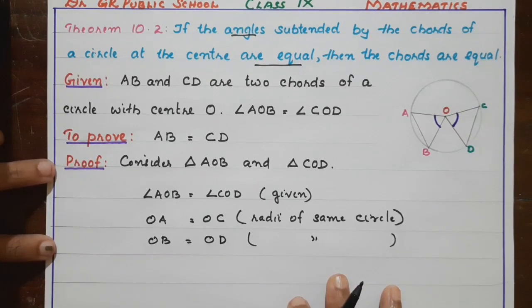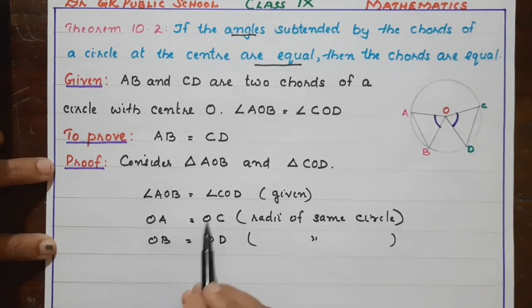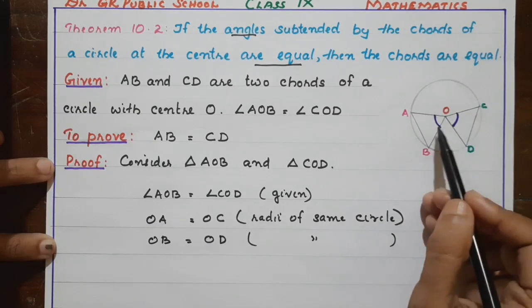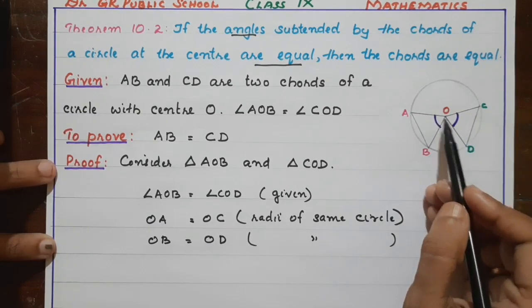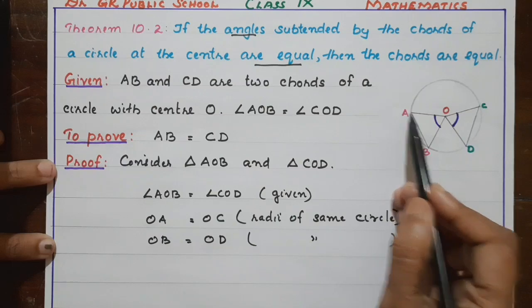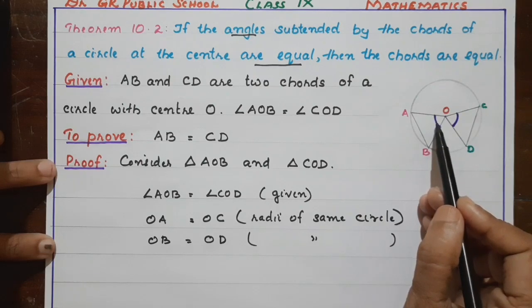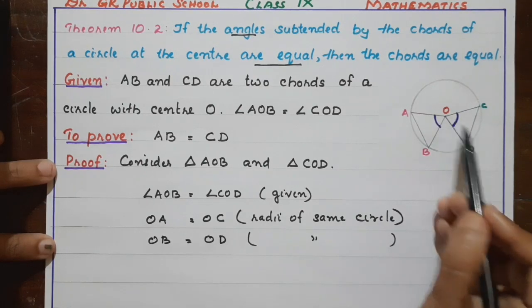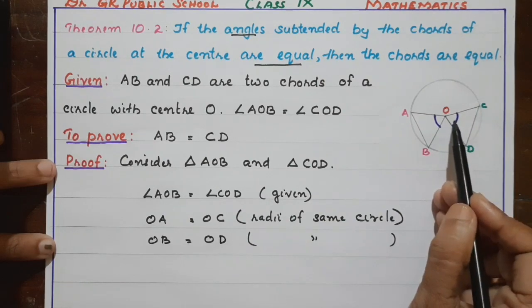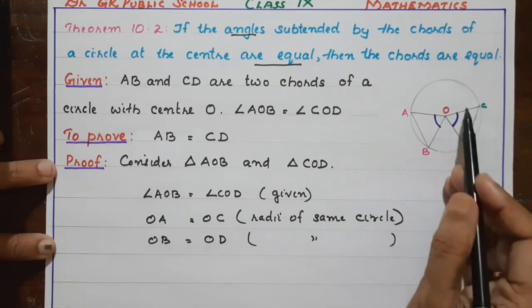Okay, so what are we getting? Two pairs of sides and one angle. See, here we have considered OA and OB. And what about this angle AOB? Is it an included angle? Yes. And here also COD is the included angle of these two sides.